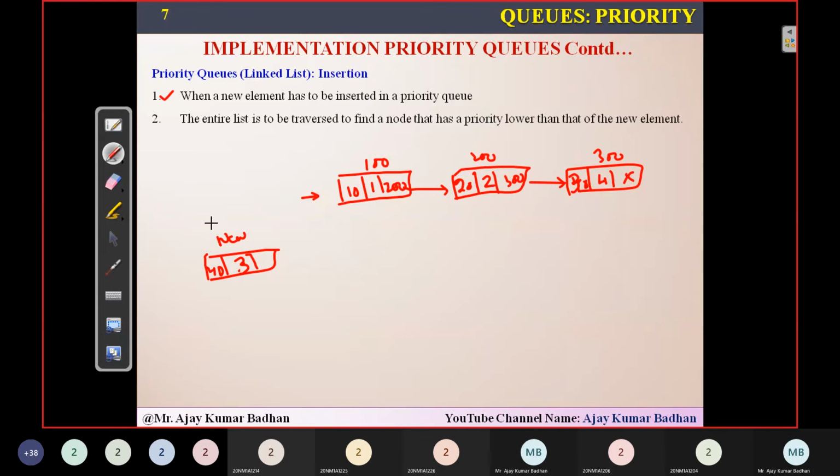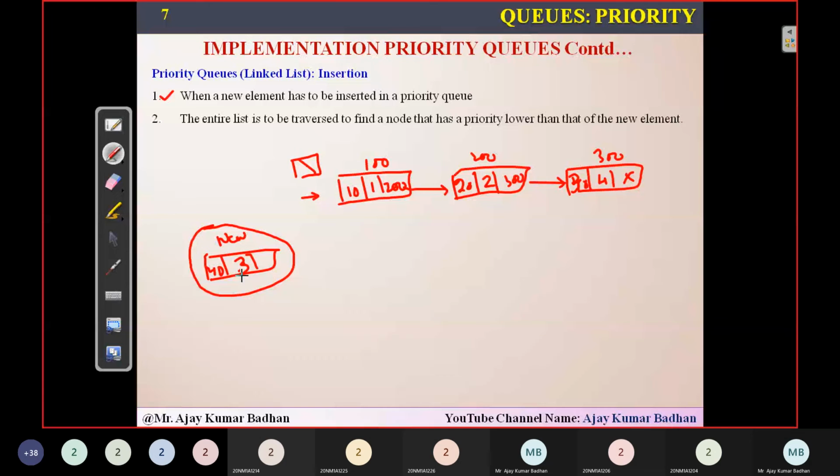So first thing, in the first step, we will be creating this particular node. Now, this node's priority will be compared with each and every node that is present here. So 3 will be compared with 1. 3 is greater than 1, which means 1 has the highest priority, so we cannot insert here. Why? 3 is greater than 1, and we said that the lowest number means highest priority. So 1 has higher priority when compared to 3.